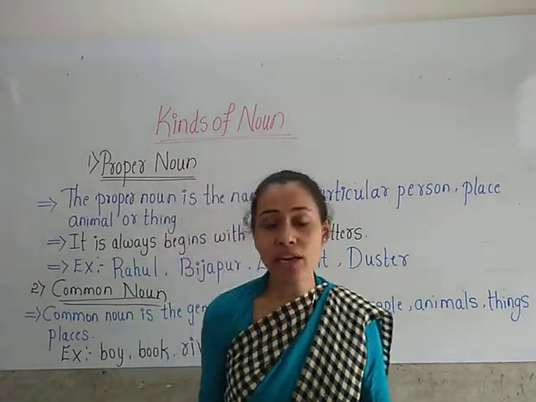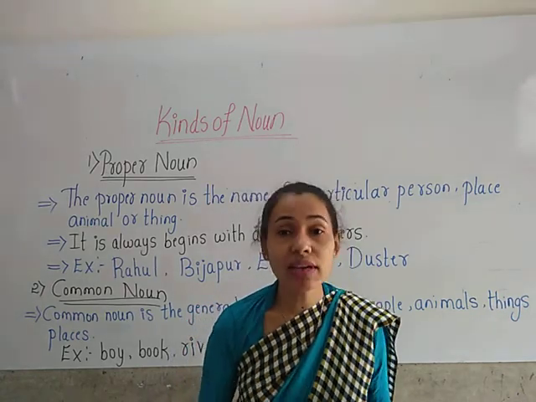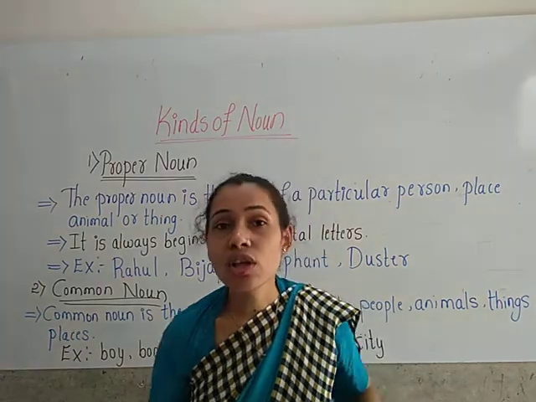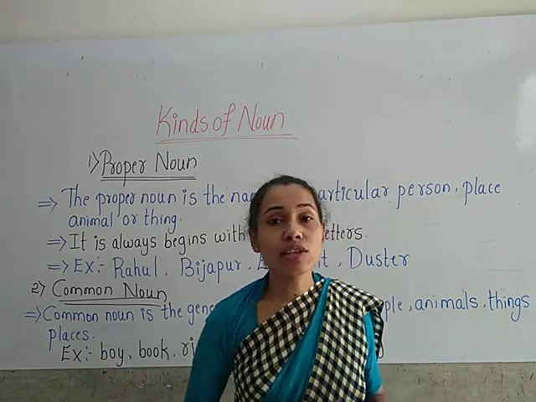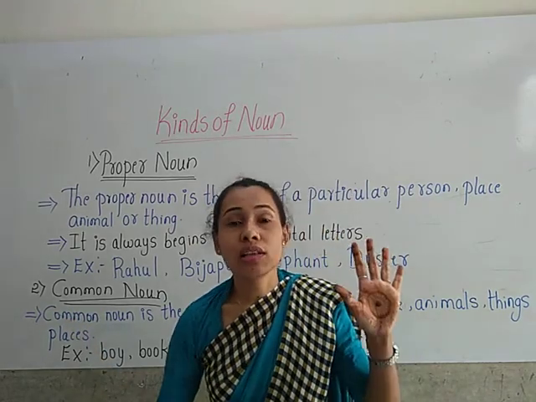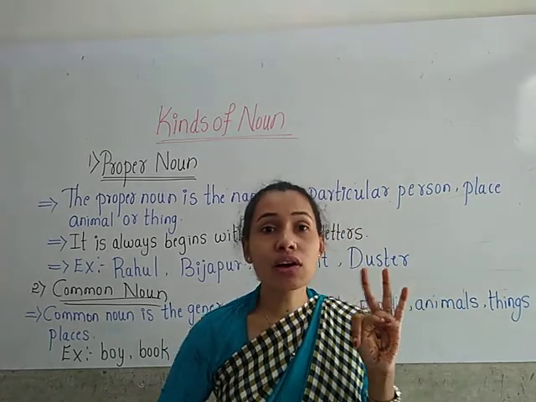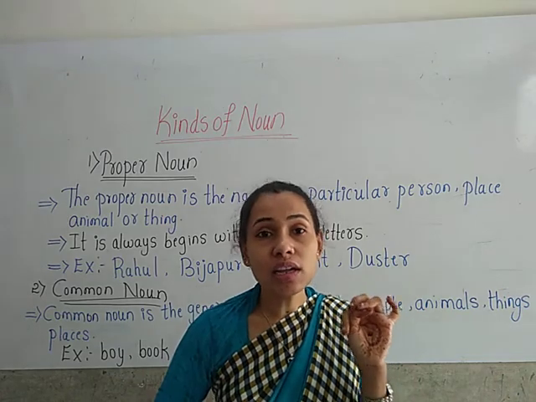Noun is the naming word: name of animal, name of person, name of places and name of thing. In the naming word we have different kinds of noun. The first one is proper noun, second one is common noun, third one is collective noun, and fourth one is abstract noun.